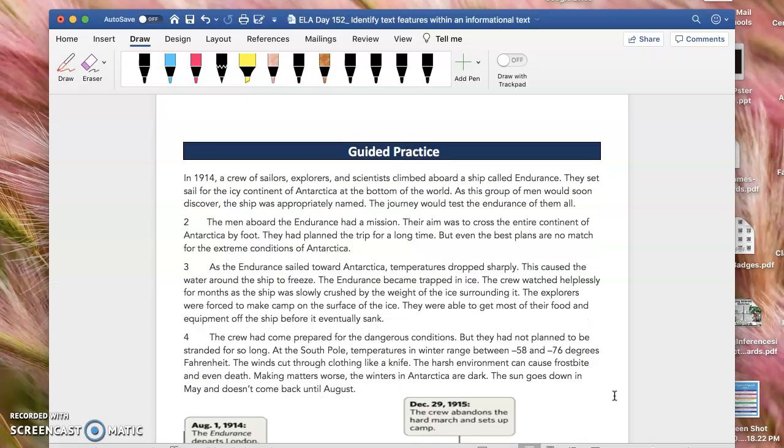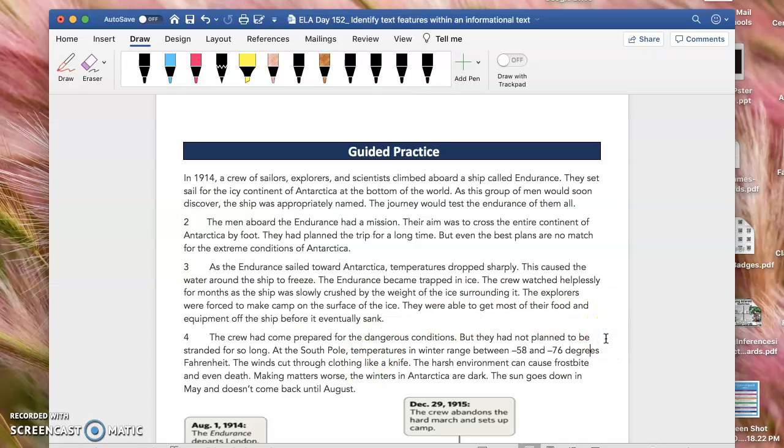Again, guys, in the guided practice, you are going to pause the video and do it on your own. And then you can come back and see if you got it right. The cool thing about this guided practice is that this is a text that we have read together already. It's about the ship Endurance, and it's about the men and how they didn't freeze, but they had to find different ways to cope with the weather. We read this text already, okay? So that's the good thing.